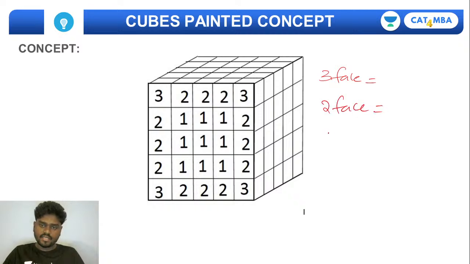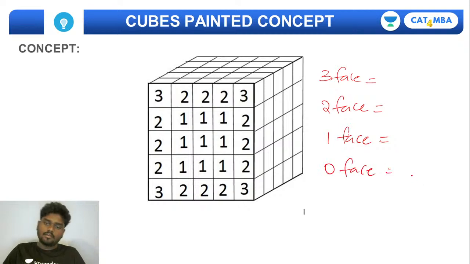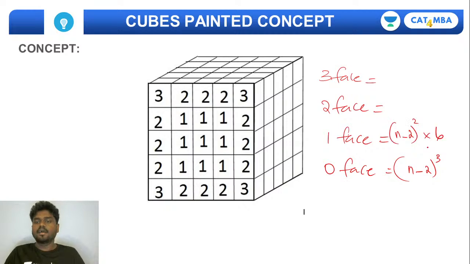Three faces, two faces, single face, and zero face, right? For zero face, it is n minus 2 the whole cube, and for single face, it is n minus 2 the whole square into 6, and for two faces colored, it is what actually?